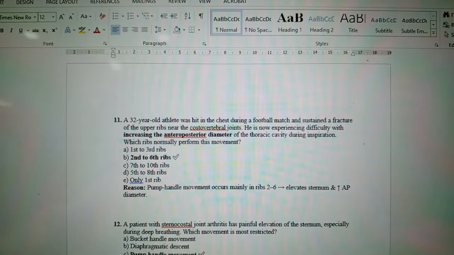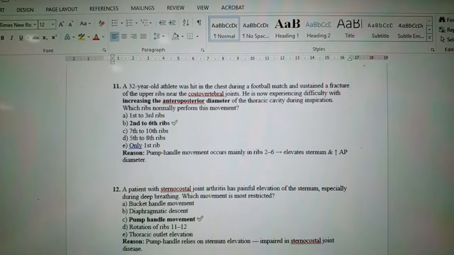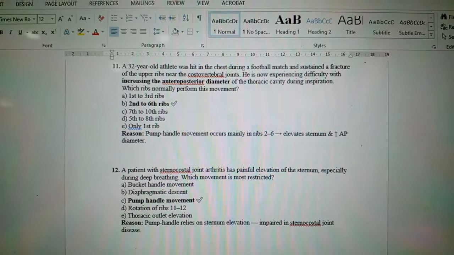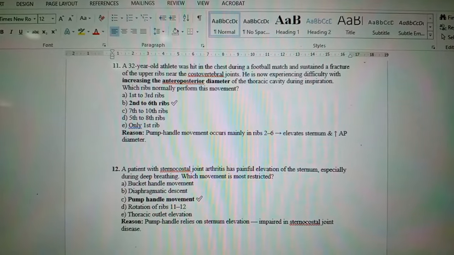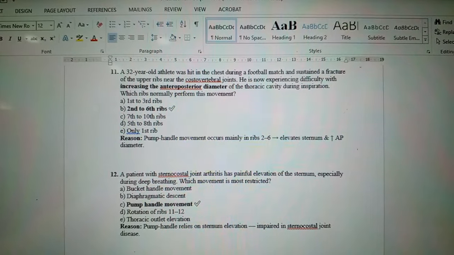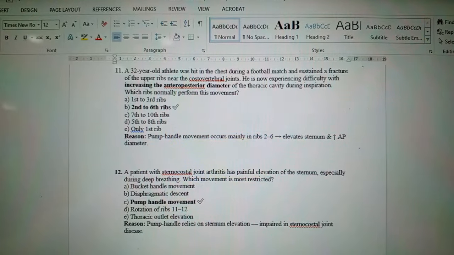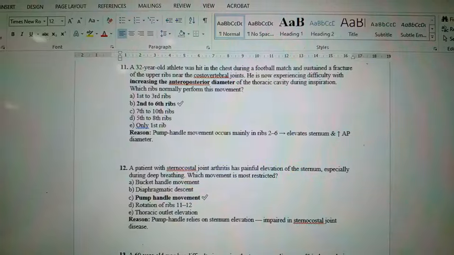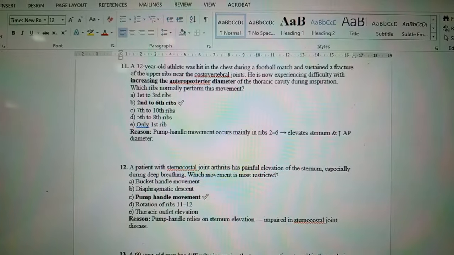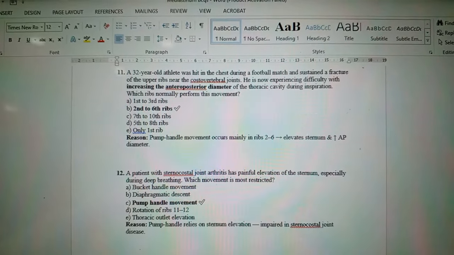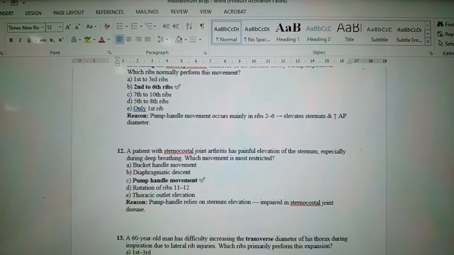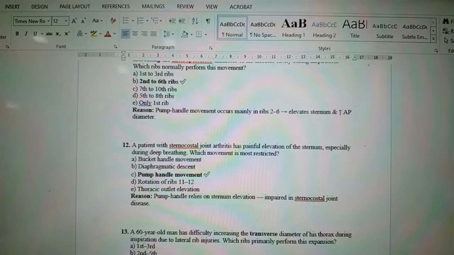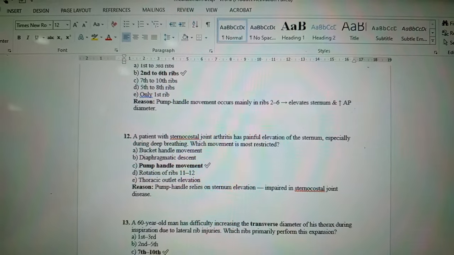Question number 11: a 32-year-old athlete was hit in the chest during a football match and sustained a fracture of the upper ribs near the costovertebral joints. He is now experiencing difficulty increasing the anterior-posterior diameter of the thoracic cavity during inspiration. Which ribs normally perform this movement? The second to sixth ribs. Pump handle movement occurs mainly in ribs 2 to 6. It elevates the sternum and increases the anterior-posterior diameter.